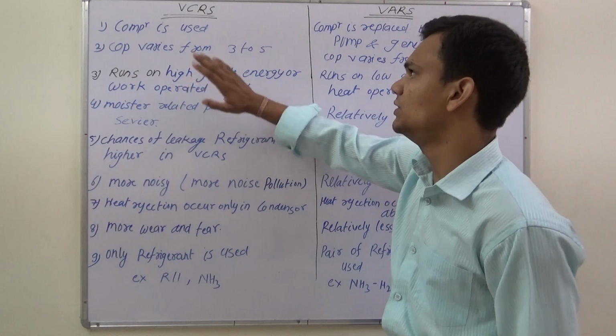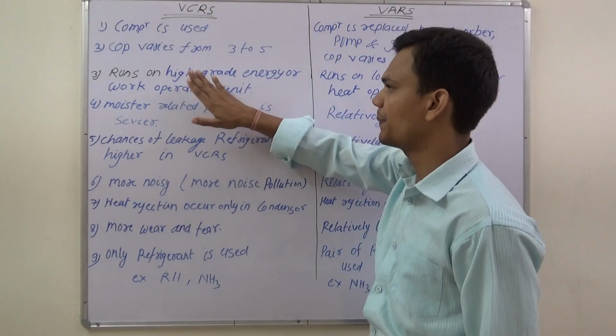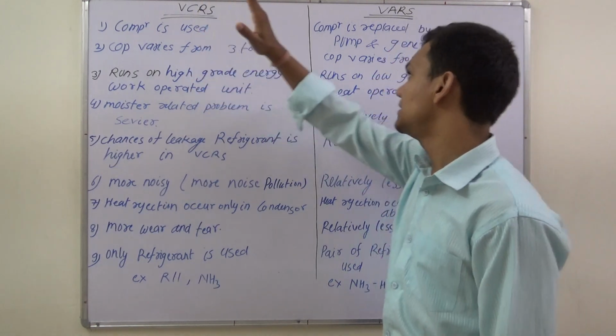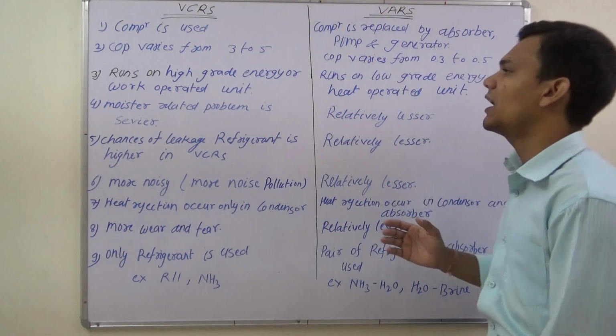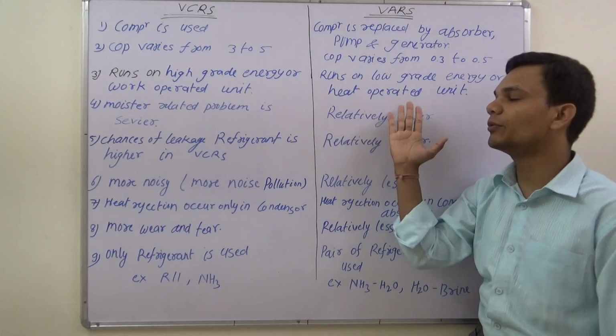To operate this unit, that is VCRS, we supply work to the compressor. In case of VARS, it runs on low grade energy or is a heat operated unit.